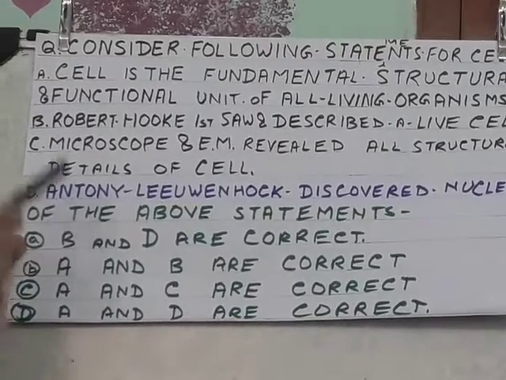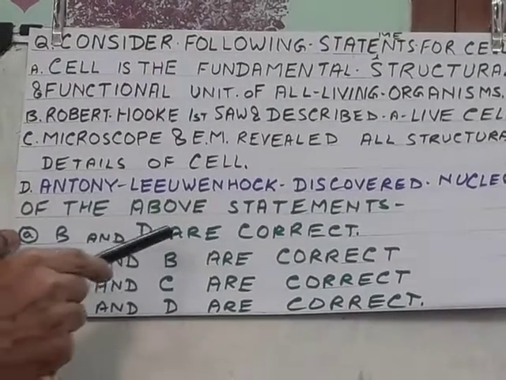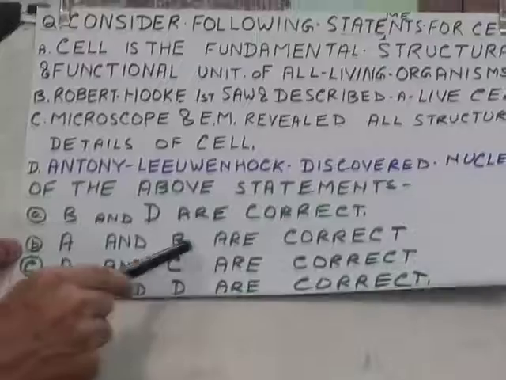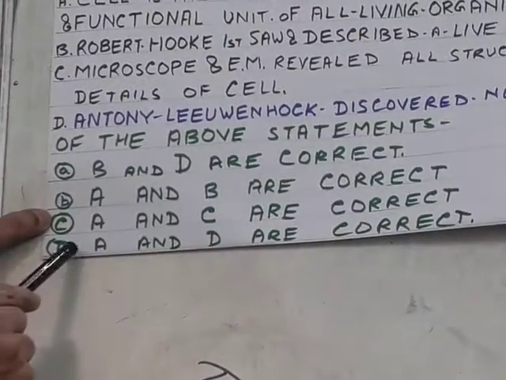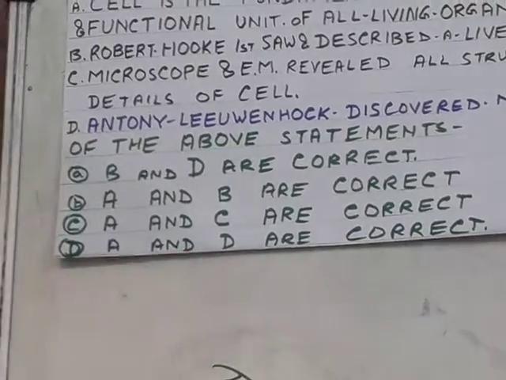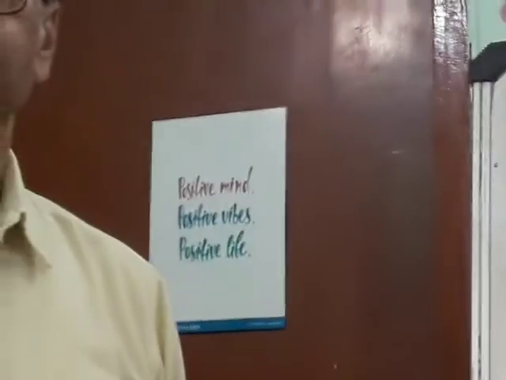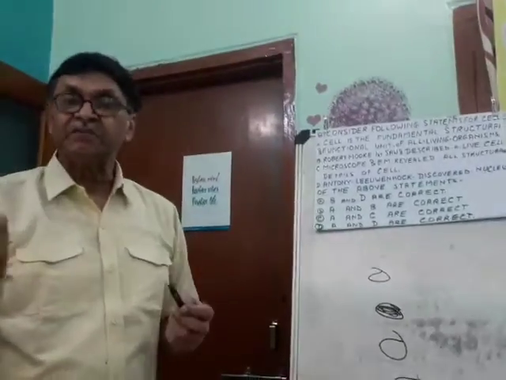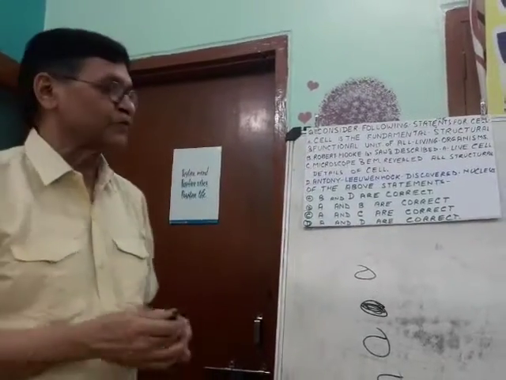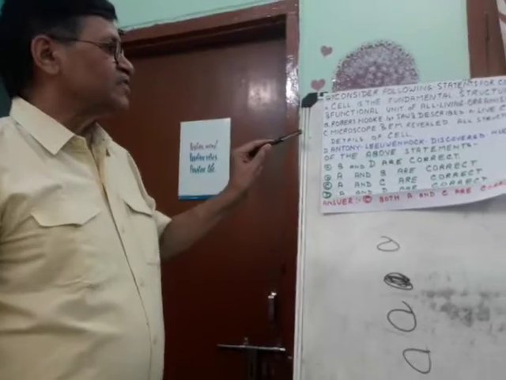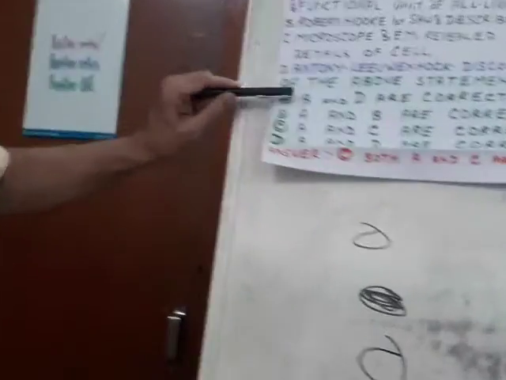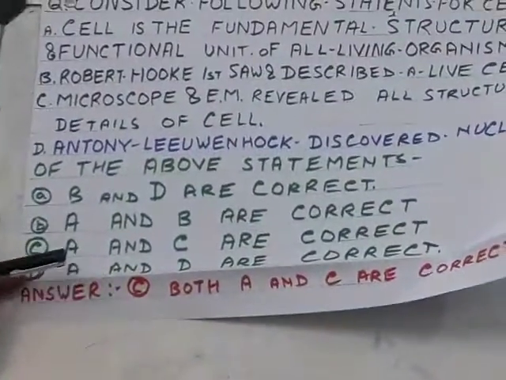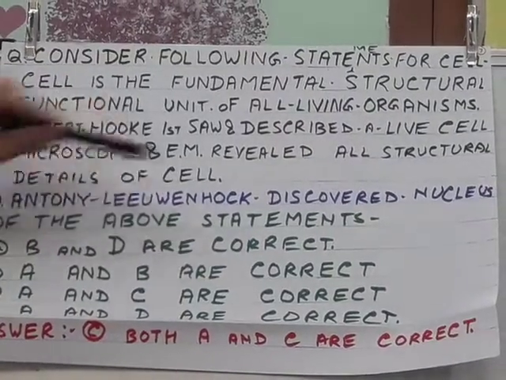First option is B and D are correct. Second option is A and B are correct. Third option is A and C are correct. And fourth option is A and D are correct. So in some competitions you can also get this type of question. Answer is C, which means both A and C are correct.